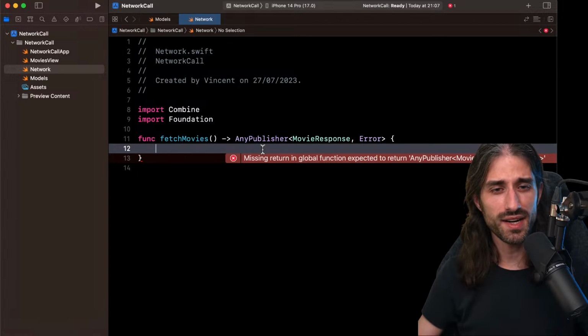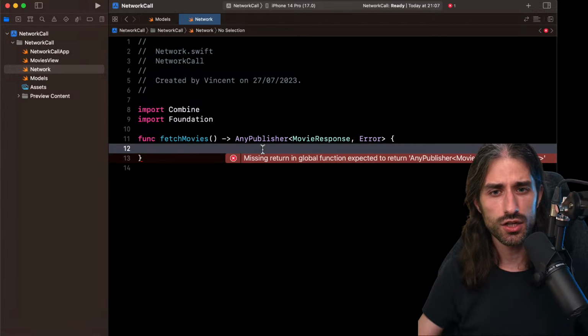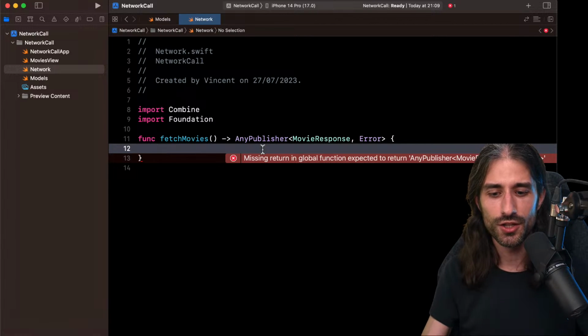We saw in SwiftUI that AnyView is really bad and you should try to avoid it whenever you can because there are huge performance implications. It's not the case with AnyPublisher. It was just the way back then to have a nice return type to put in the signature of the function. Why do I say back then? Because now there is something even better in Swift that we can use because of the recent addition to Swift last year. I will show it to you just a bit after.